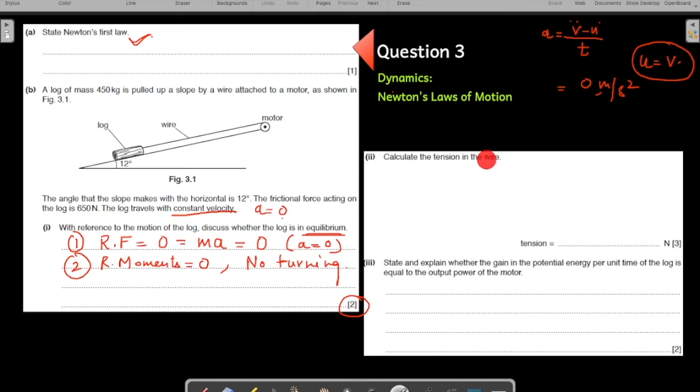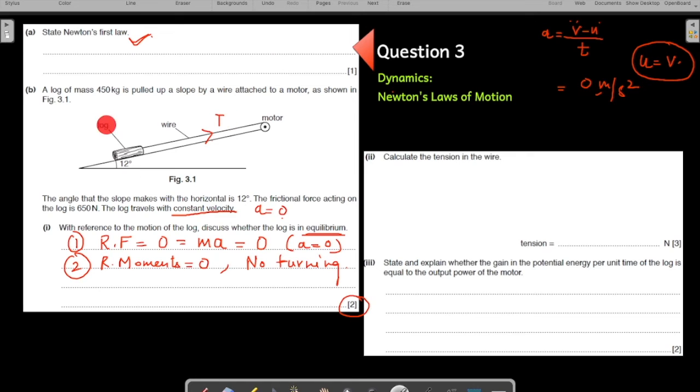Calculate the tension in the wire. Okay. So constant velocity means all the forward forces should be equal to all the backward forces. How much is the forward force? Let us call it T, tension. What is tension? Tension is a kind of force which occurs in a wire or a string or a rope. So the pulling force by the wire, string, thread, rope is called tension. That's the definition of tension.